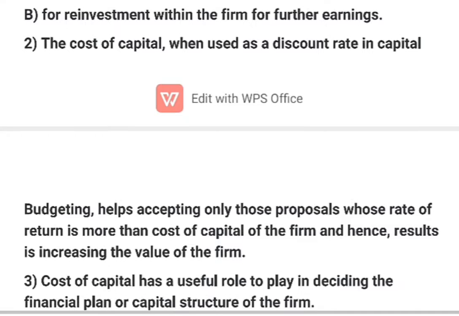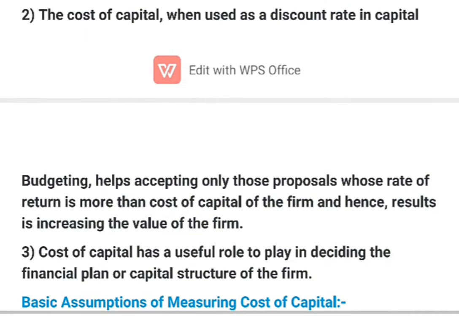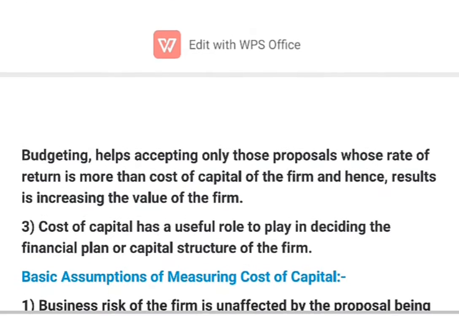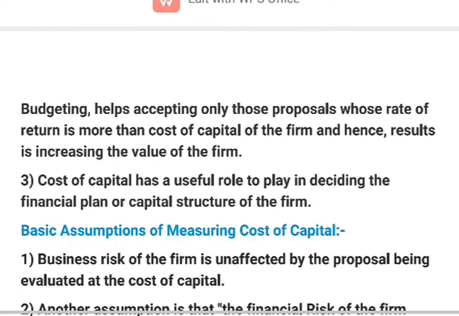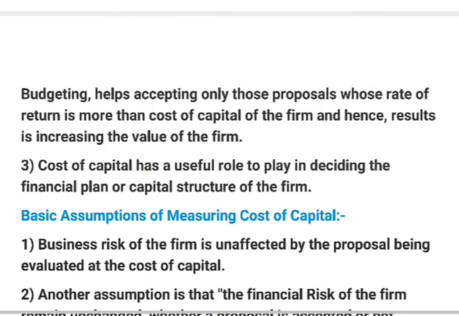The second main point of importance of cost of capital is that cost of capital, when used as a discount rate in capital budgeting, helps in accepting only those proposals whose rate of return is more than the cost of capital of the firm, and hence results in increasing the value of the firm.